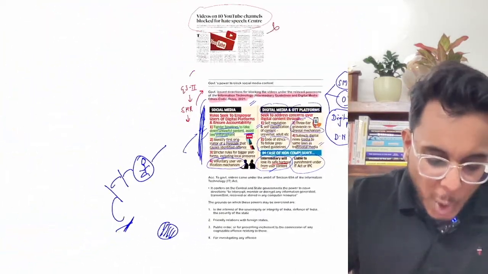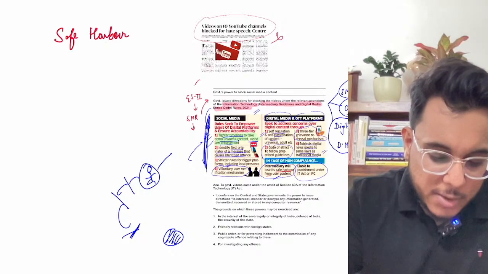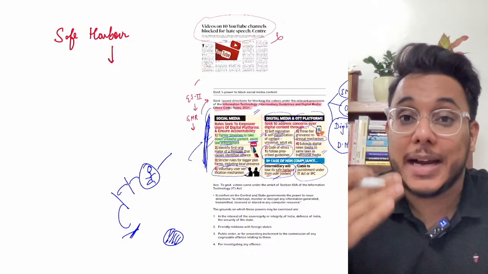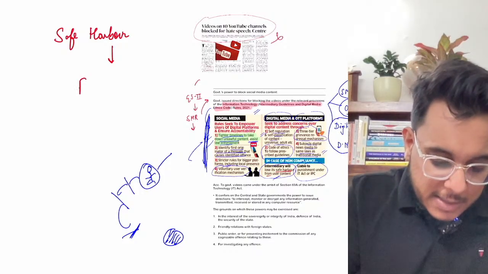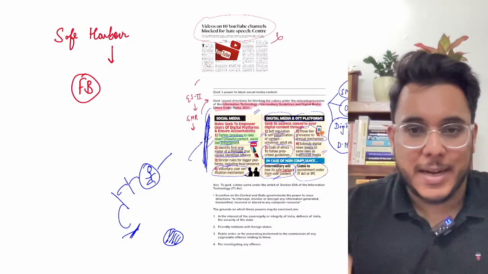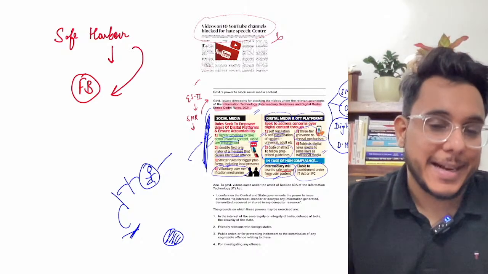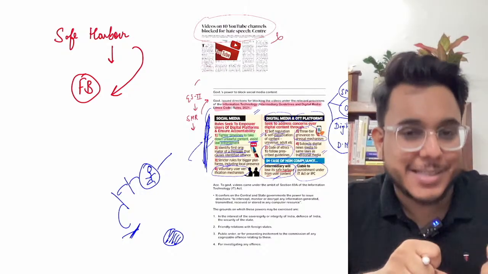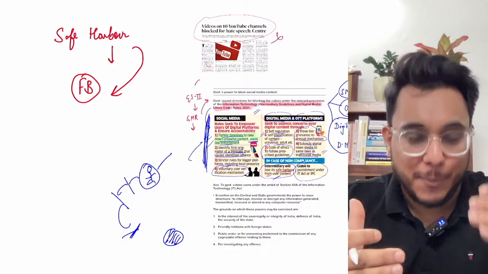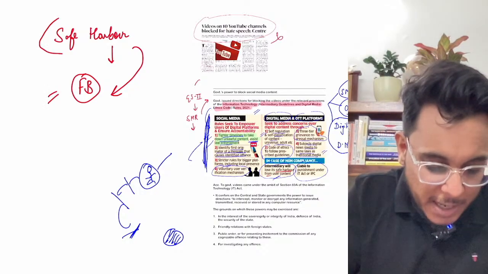When we talk about safe harbor laws, many countries provide safe harbor to IT social media intermediaries. What is safe harbor? Suppose there is a post, a photo, or a video that is spreading on Facebook. Facebook will not be held directly responsible for that particular content. You will not go and arrest Mark Zuckerberg because a post or video went viral on your platform. These companies cannot be held liable for the content on their platforms. That is the safe harbor.